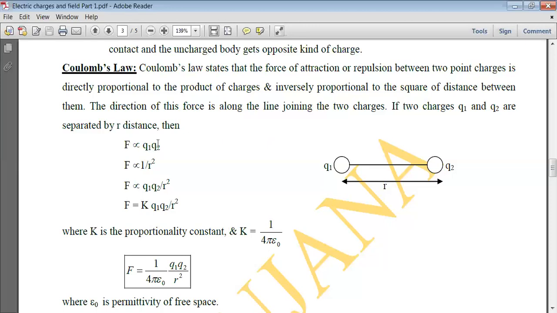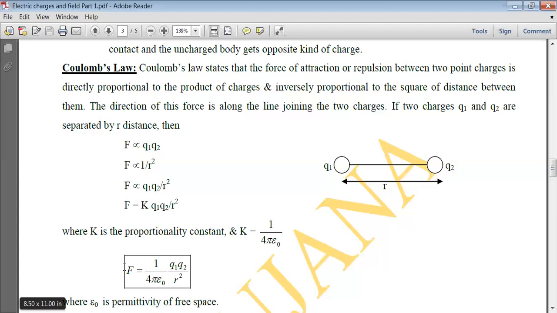This force is directly proportional to the product of charges, that is Q1 times Q2, and is inversely proportional to the square of the distance between them. That is, F is proportional to 1 upon r squared. Combining these two, we get F is proportional to Q1 Q2 upon r squared. Whenever we remove the proportionality sign and equate it, a constant of proportionality comes. Here the constant of proportionality is written as 1 upon 4 pi epsilon naught.